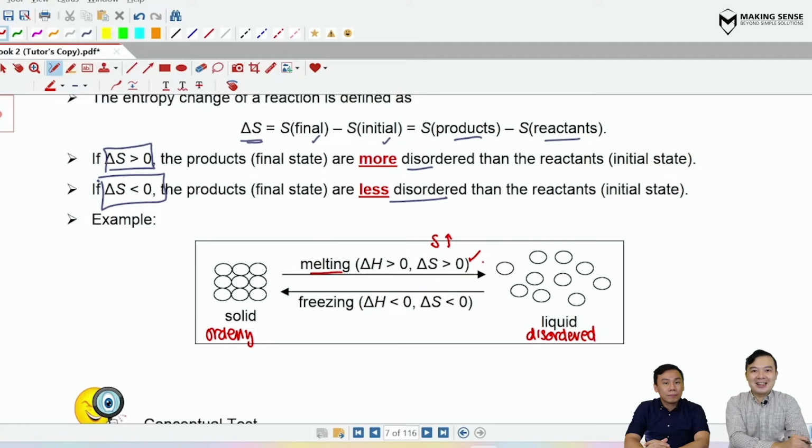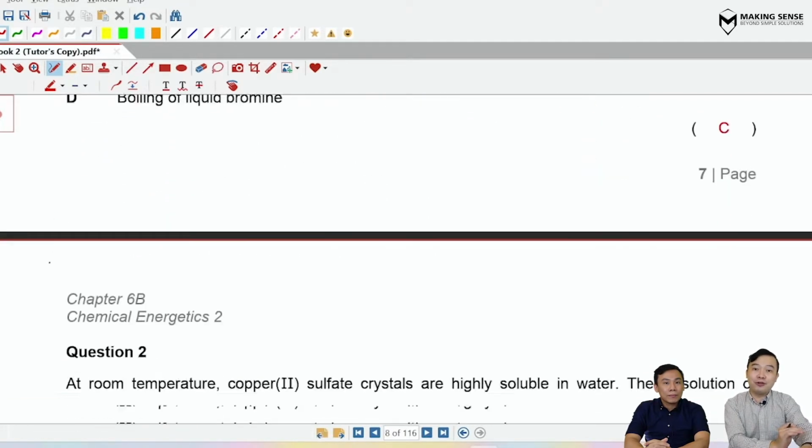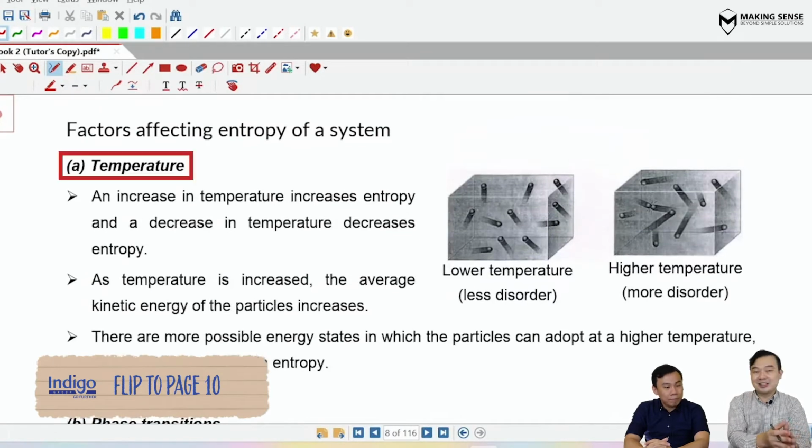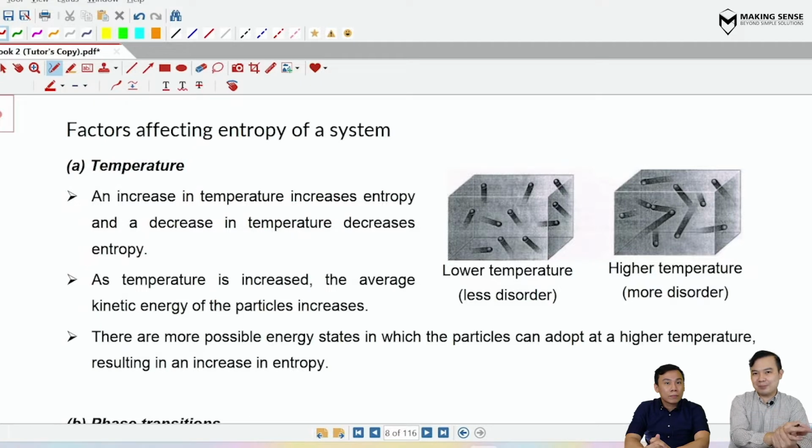Now what we're going to do next is pay attention to the 4 main factors that affect entropy. The first of which is temperature. I think this one is pretty straightforward. If I take a look at a system where you suddenly increase temperature, how do you think the entropy will change, Mr. Yap?